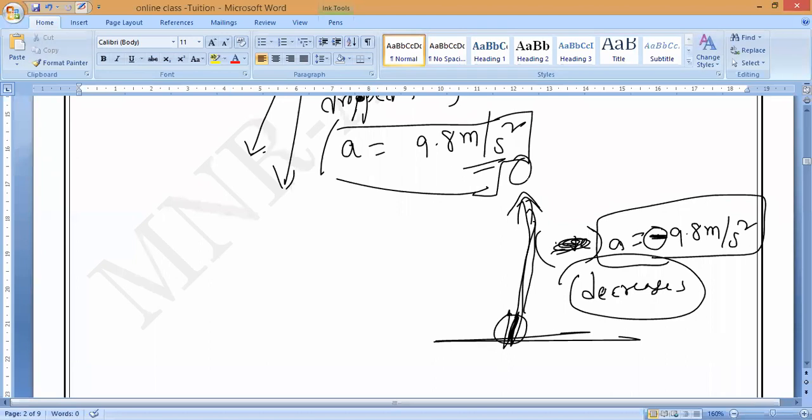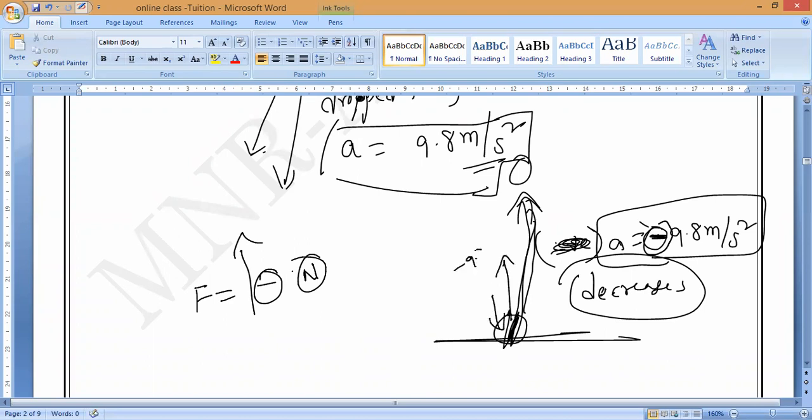If the body is moving against the earth, then the acceleration is negative, and the force will also become minus newtons. Minus indicates opposite direction. When it is going upwards, the acceleration decreases at what rate? Decreasing at 9.8 meter per second, but the g value is going against gravity. Gravity is acting upwards, so minus 9.8 meter per second square. Okay, guys? That is how to remember.